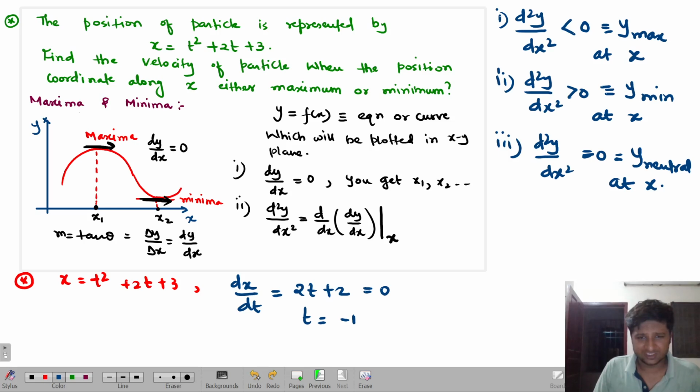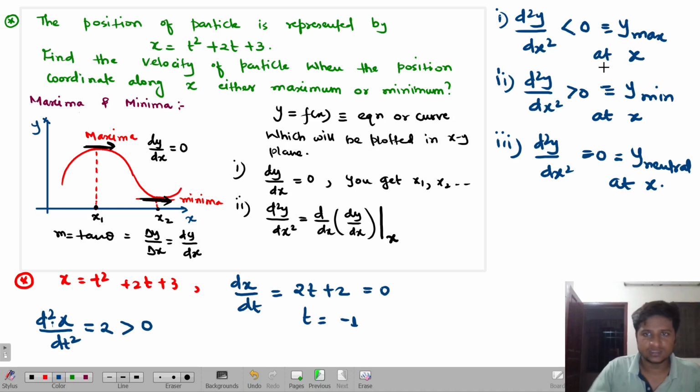Actually in reality it is not possible, t is equal to -1. This is not possible in reality, but we'll still consider it. Then I need to find what? d2x by dt square to confirm it. When you find d2x by dt square, it is 2. Now it is greater than 0 or not? Yes. So what is the meaning of that?